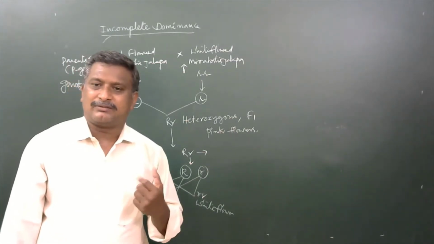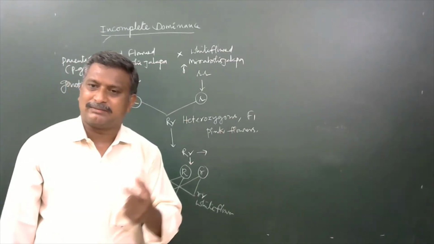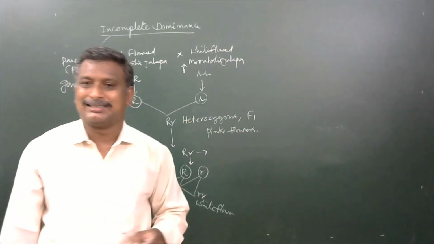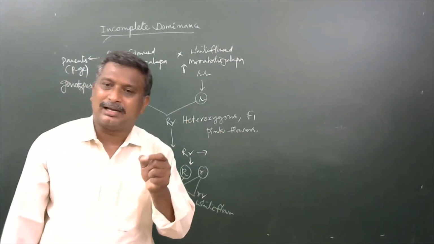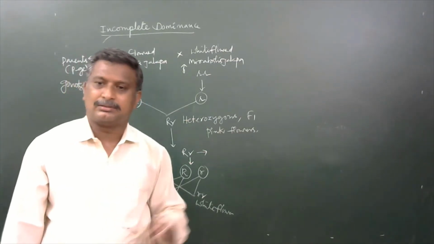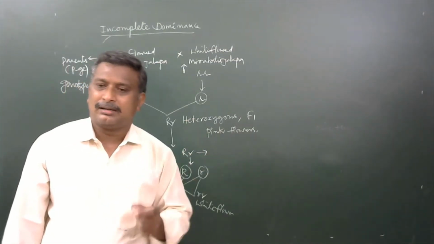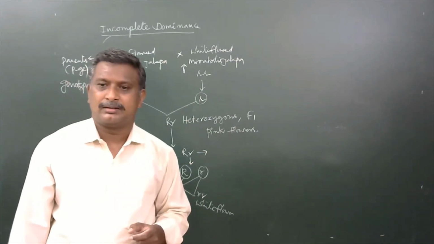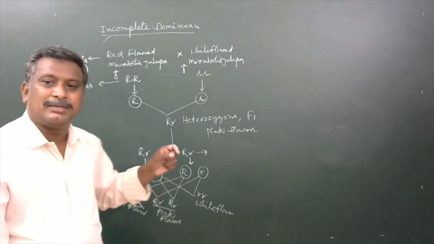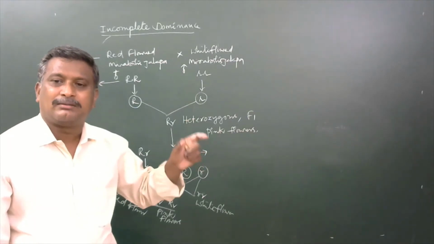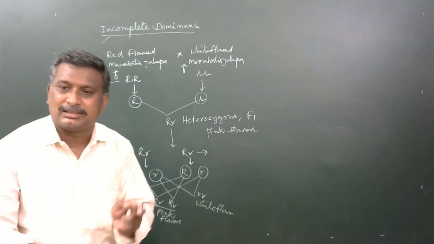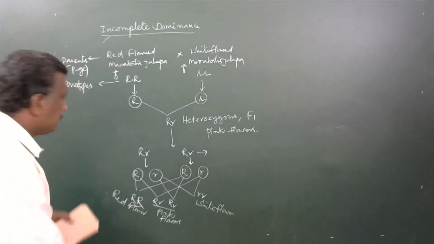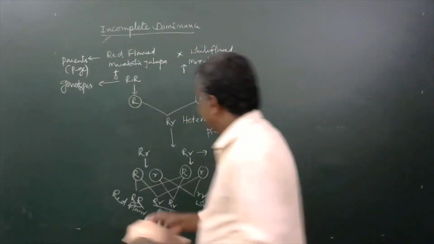Already we learned the definition of incomplete dominance: neither of the two alleles of a gene acts as dominant on the other. So no gene here is dominant, no gene here is recessive. Hence, intermediate characters are developed whenever these two genes come together and act as a genotype.